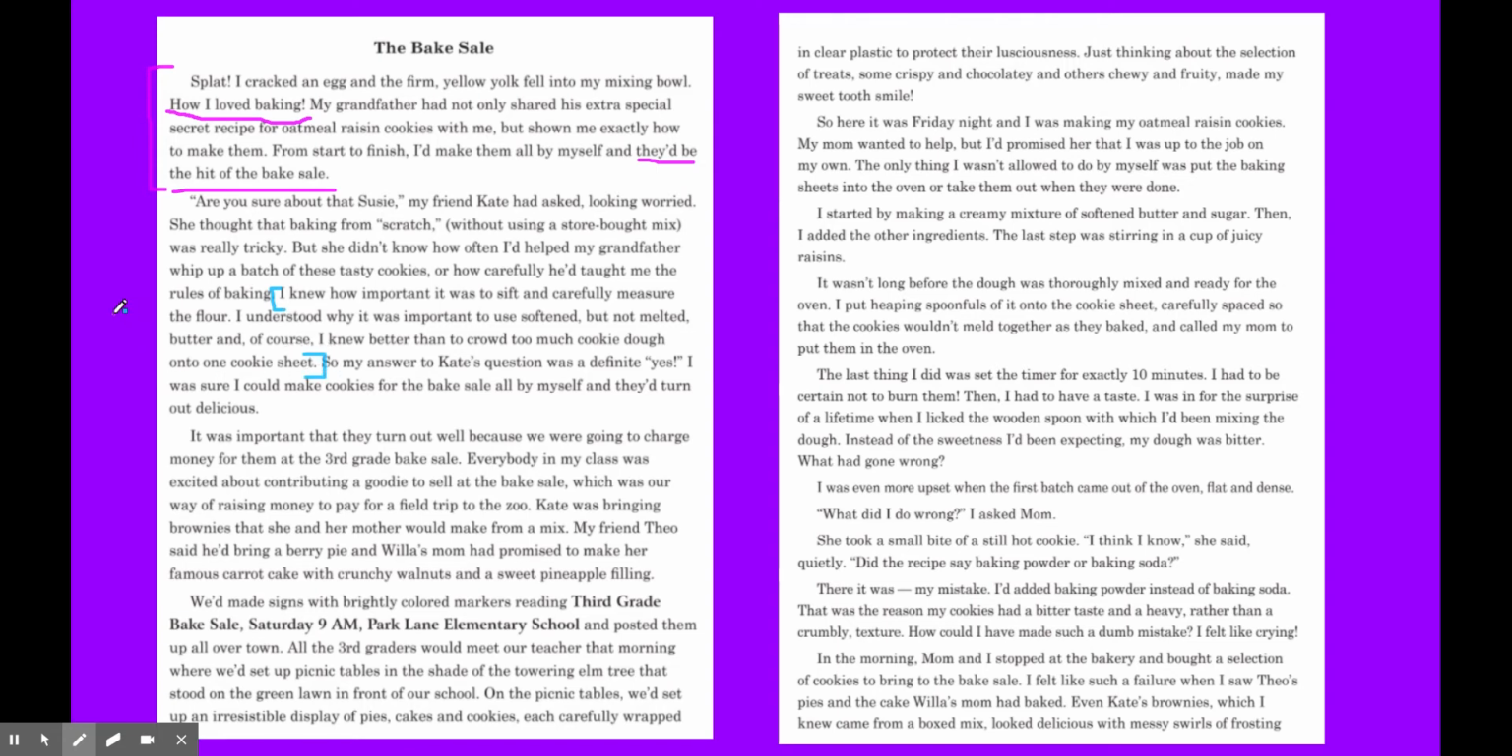This is a use of detail. She didn't just say, I knew how to bake cookies. She proves it to the reader, right, by telling step by step what would happen when she baked these cookies.